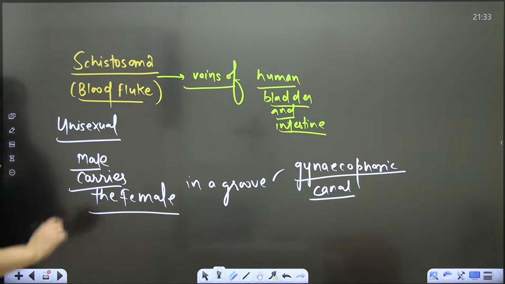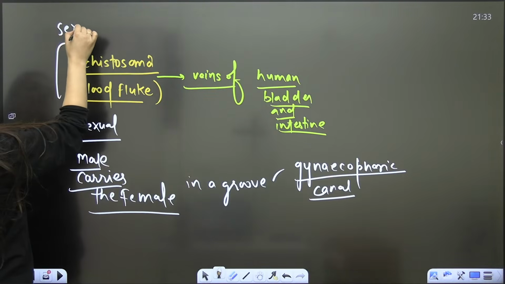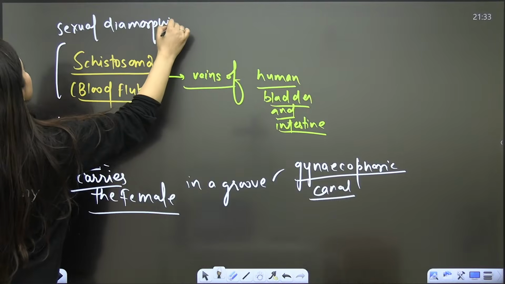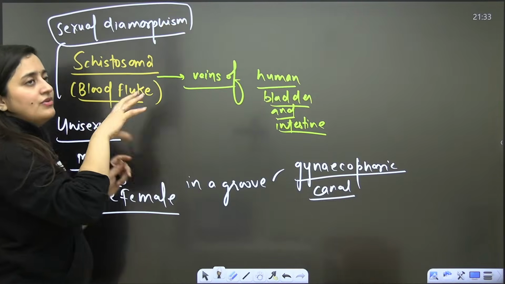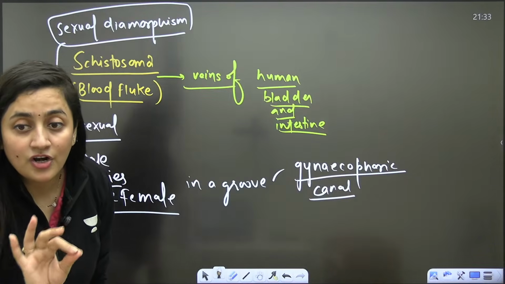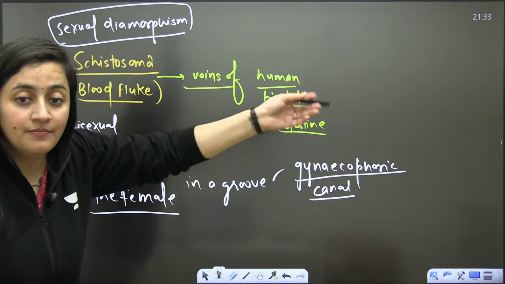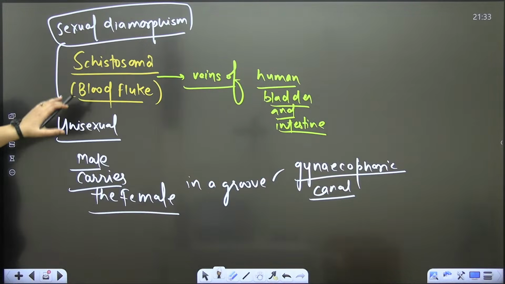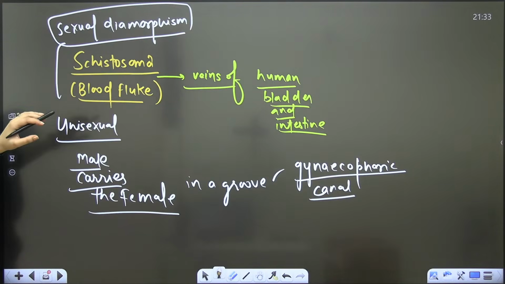Right. So here you will see the sexual dimorphism is there. No doubt, properly in the phylum Aschelminthes you will see sexes are separate, and we say that this is the first phylum of the animal kingdom where we will see sexes are separate. But here in the phylum Platyhelminthes, this is the exception that we have.